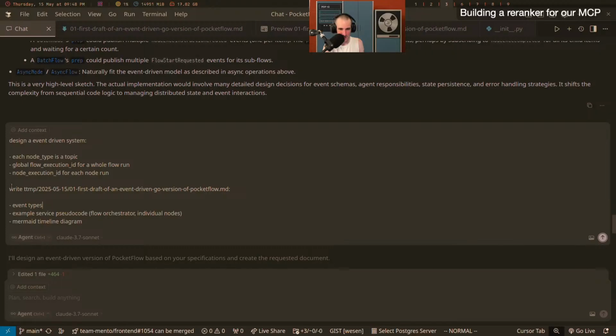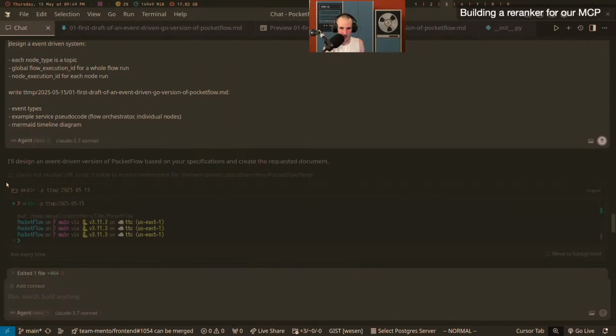Event types might even be a bad word. I think diagram I can remove because mermaid is strongly reinforced by the fact, but diagram is just too much of a semantic thing. Mermaid timeline for us as developers kind of means something, but "mermaid timeline diagram" is so much stronger. And then example service pseudocode, example nodes. I think here I should put in, I don't know.